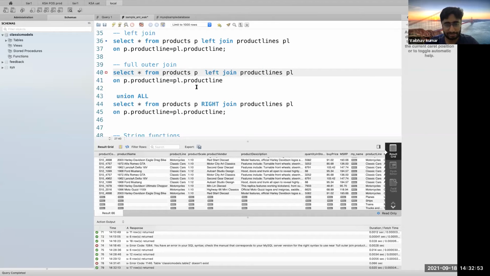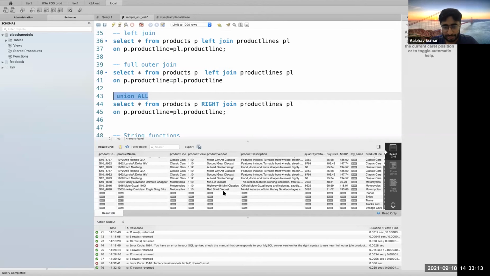But in this particular version, you have your left join first, then your right join, then you union all. Remember, I've told you, it's a combination of your left and right. That's how you union all things.